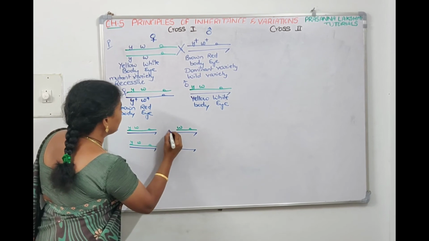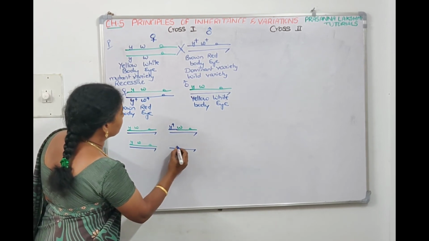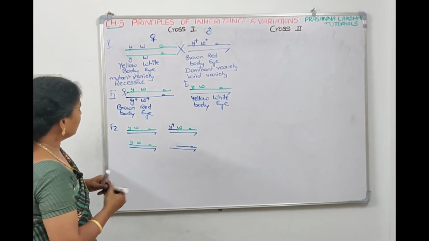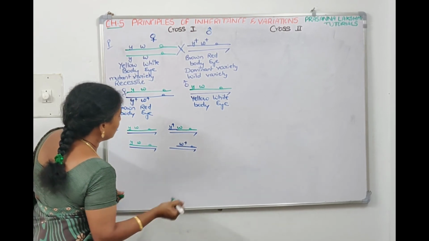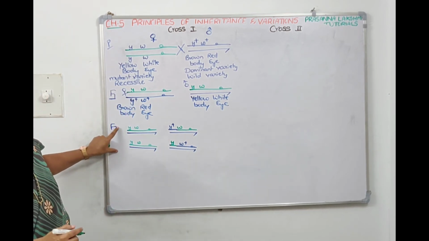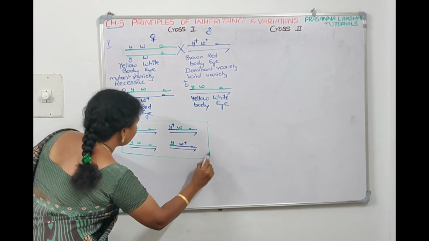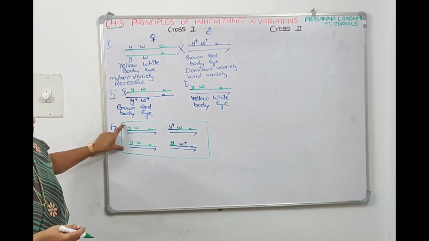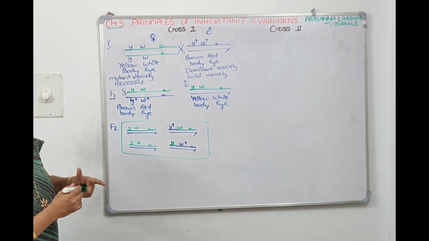This much part I need to use Y plus, and here I will use W plus coming with Y. So if you see, out of these 4 males in NCERT, they have given this under one block. Out of these 4 males, these 2 males, Y with W is parental, whereas Y plus with W, W plus with Y is recombinant.